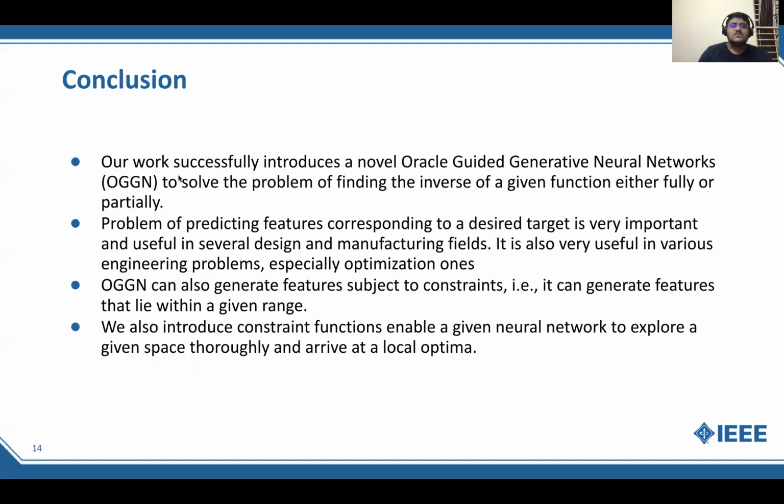And so in conclusion, we have used OGGN successfully to solve partial, complete, or constrained modeling of the inverse function of a given artificial neural network. We have also successfully introduced constraint functions to aid us in this process.